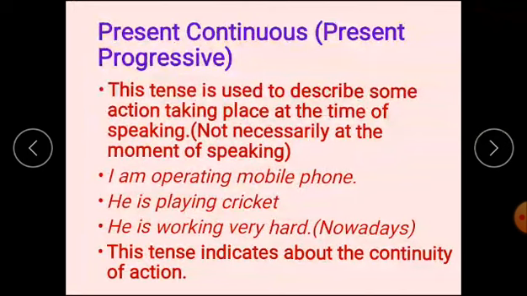Present continuous or present progressive tense. This tense is used to describe some action taking place at the time of speaking. I repeat, this tense is used to describe some action taking place at the time of speaking, not necessarily at the moment of speaking. Look at these examples. I am operating mobile phone. He is playing cricket.